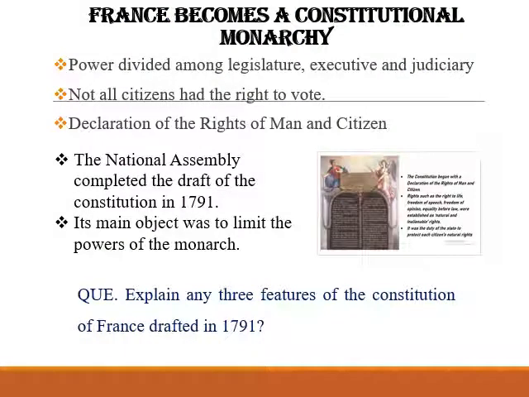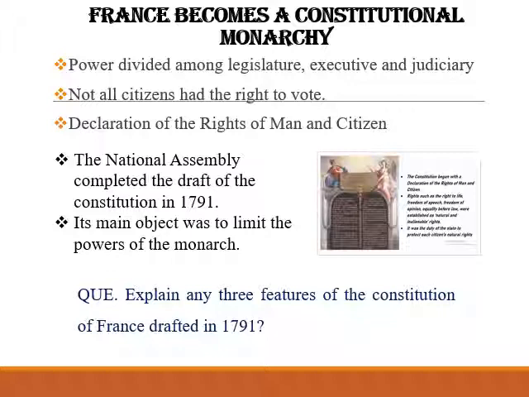Okay, first point, France becomes a constitutional monarchy. Okay students, how did France become a constitutional monarchy? Listen, the National Assembly completed the draft of the constitution in 1791. Its main objective was to limit the power of monarchy. Now, the powers were separated among the different organs of the government like legislature, executive and judiciary. This change of the powers made France a constitutional monarchy.